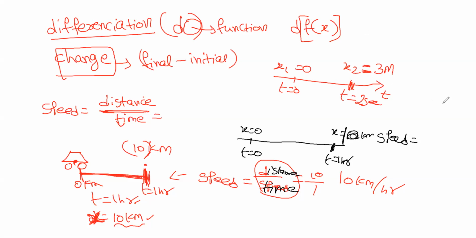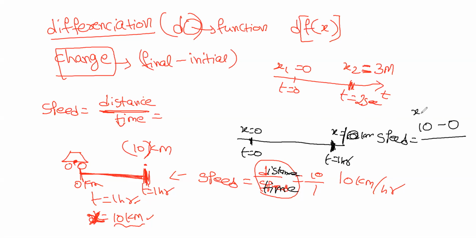Then the answer is 10 only. No, how are you getting 10? How are you calculating? I am asking. Distance by time. Here, how you are getting 10 means you are doing the difference in the positions. That is final position minus initial position. That is 10 minus 0.